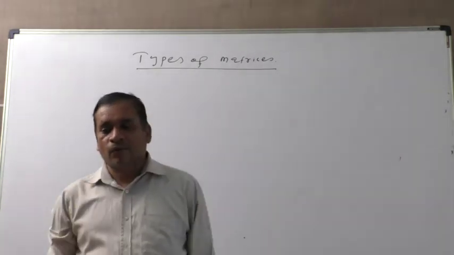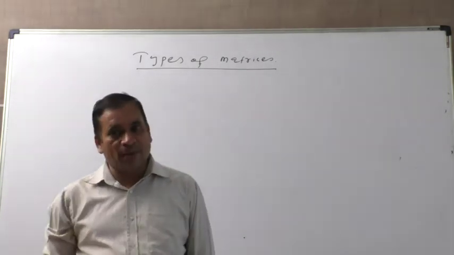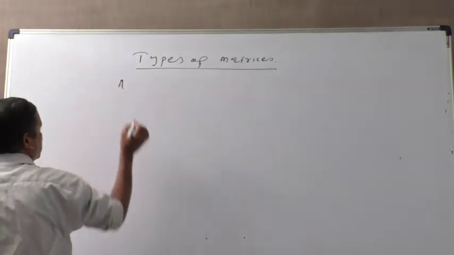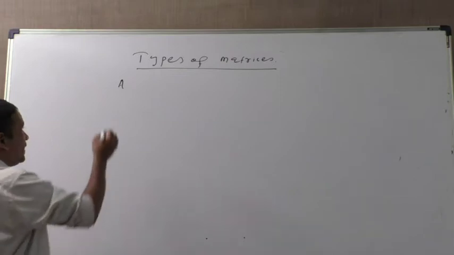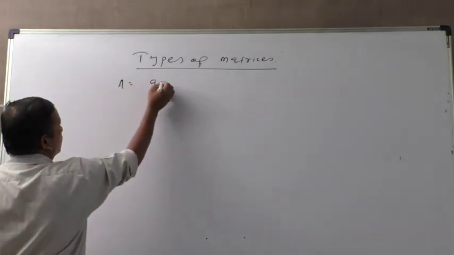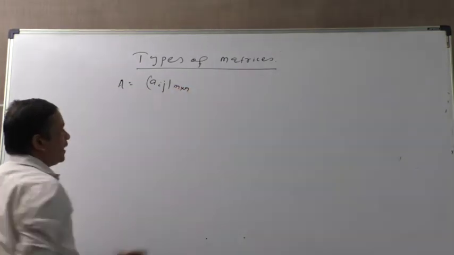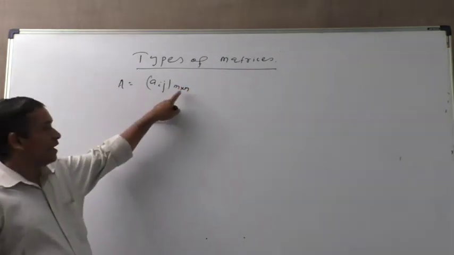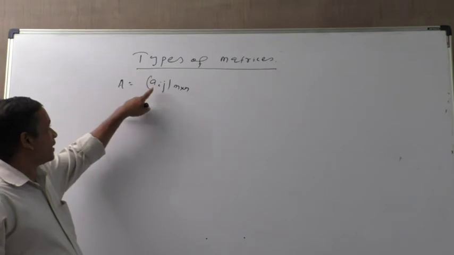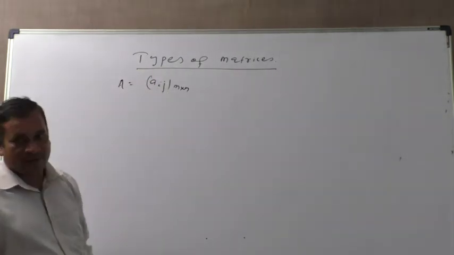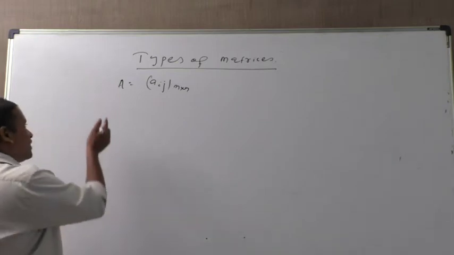there we know the general matrix. I have already told the general matrix. Suppose it is always denoted by capital A. A is m cross n. M stands for row, N stands for column, and that is ith row, jth column. This is the general matrix. Now, types of matrices. First is